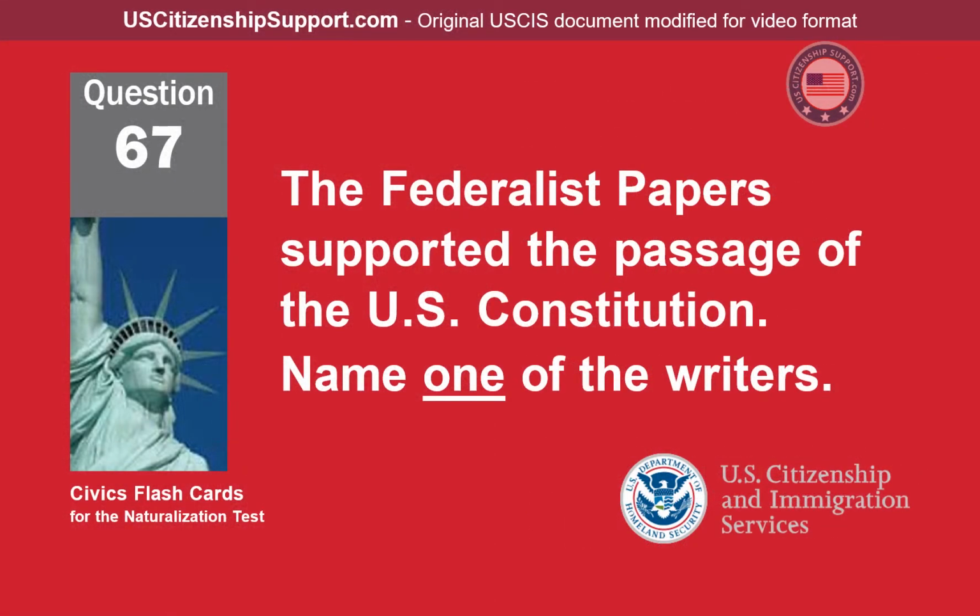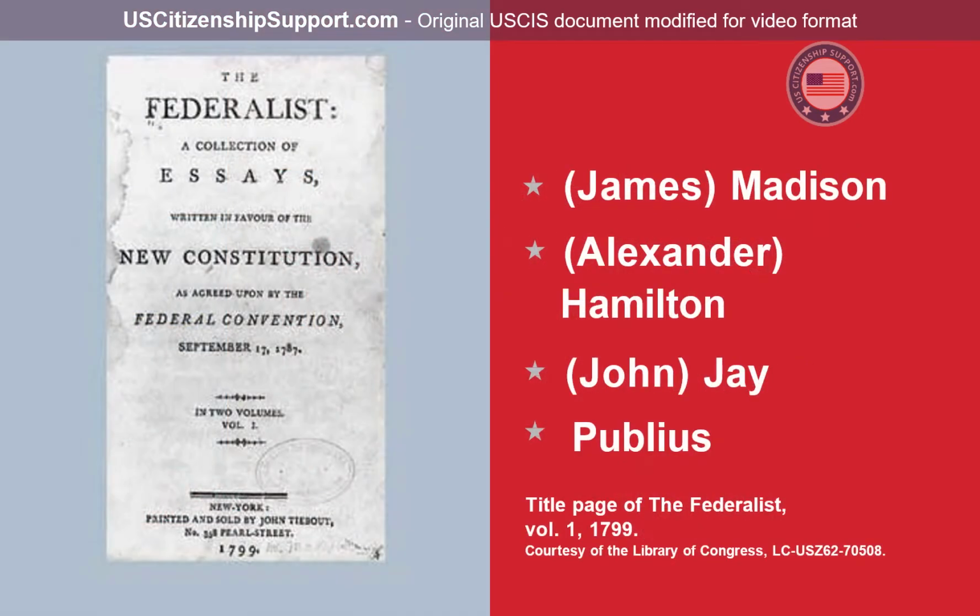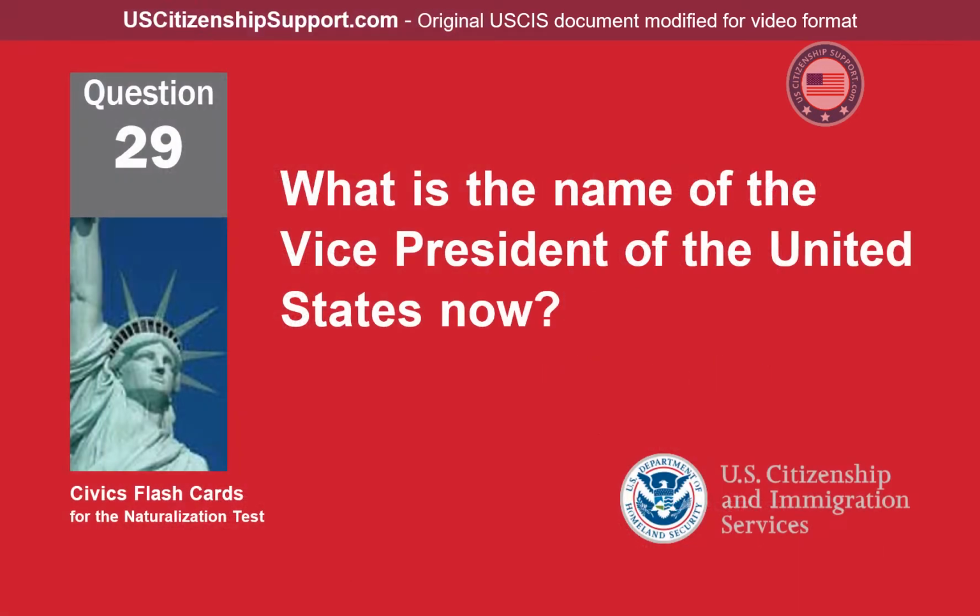The Federalist Papers supported the passage of the U.S. Constitution. Name one of the writers. James Madison, Alexander Hamilton, John Jay, Publius. What is the name of the Vice President of the United States now?